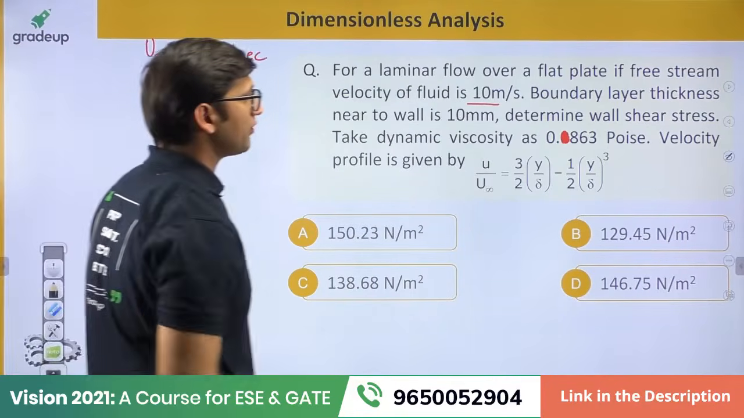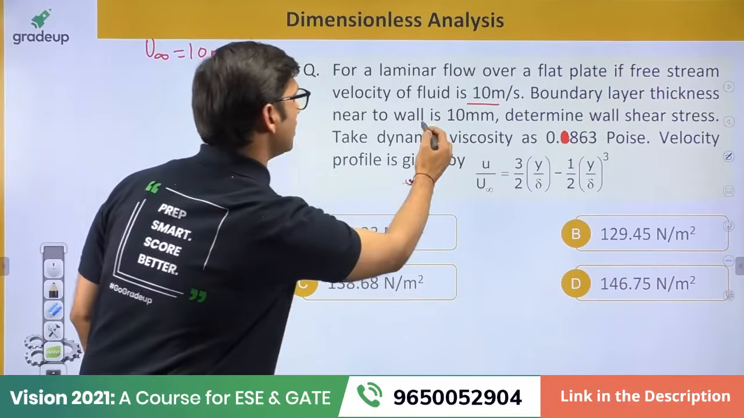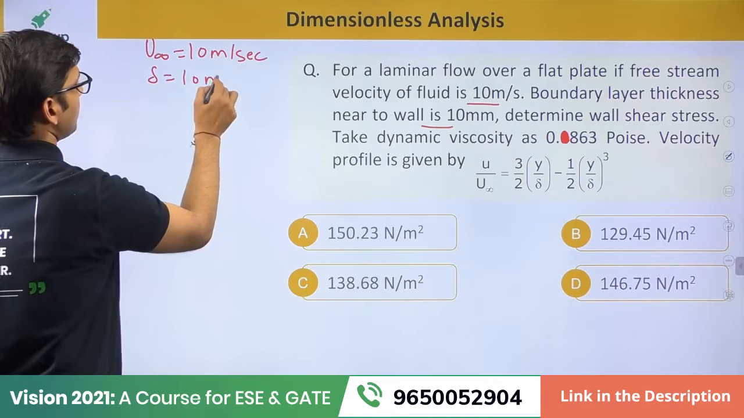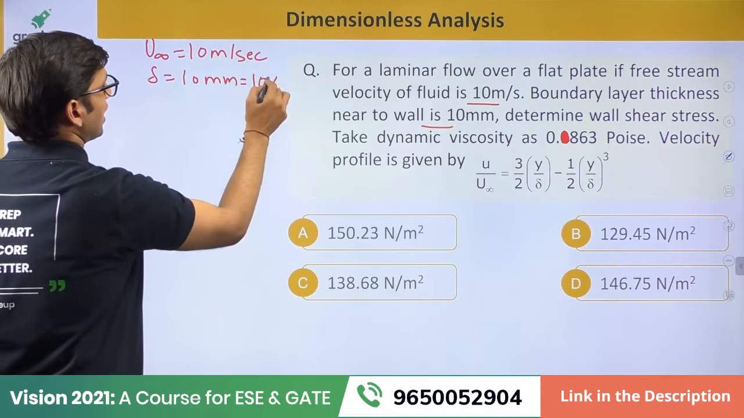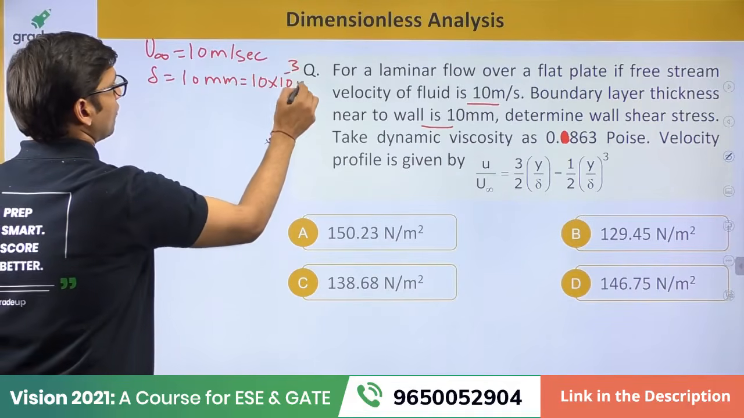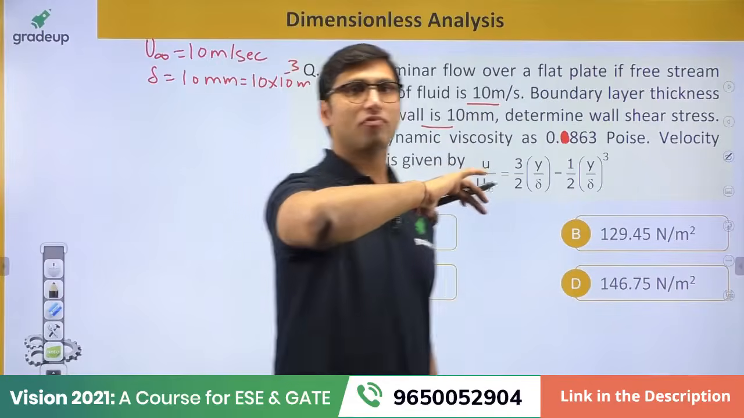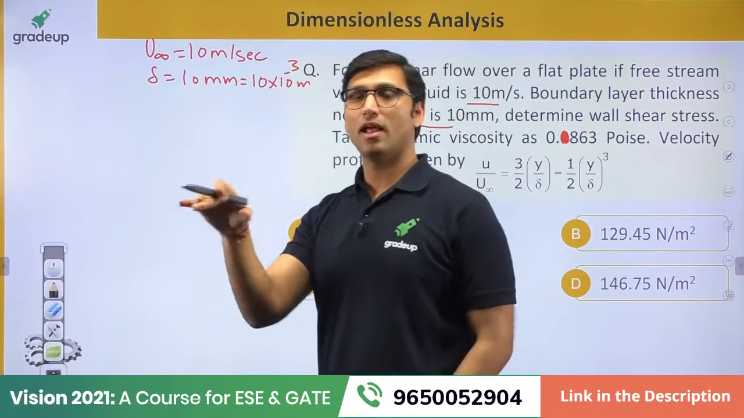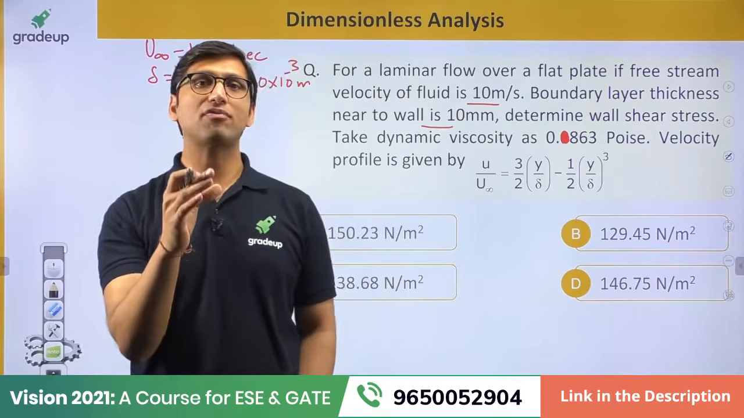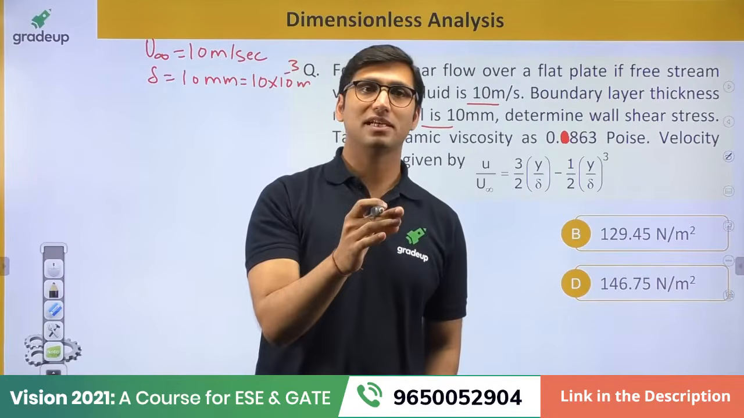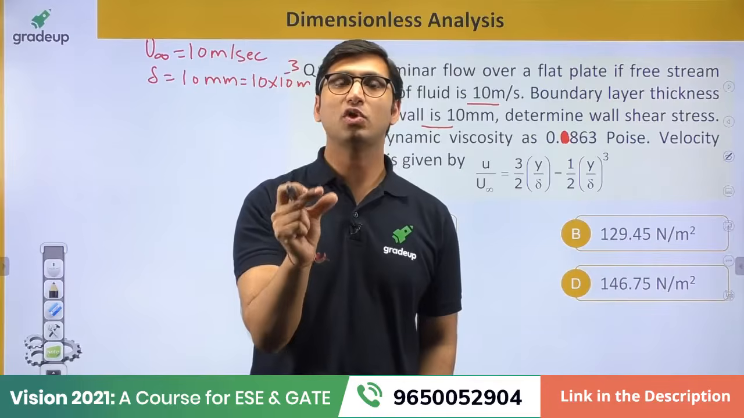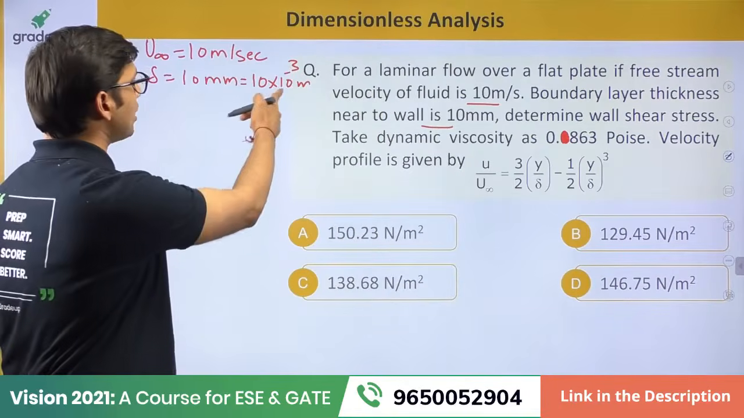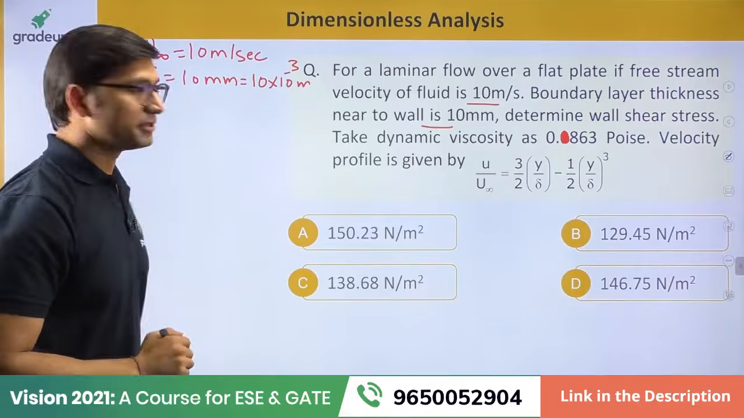Let us take the data which is given here. Boundary layer thickness near the wall is 10 mm. So boundary layer thickness is equal to 10 mm. You have to convert it into meter, okay. Whenever you are solving any question, whether it is from fluid mechanics or strength of materials or any other subject, you have to convert the units into SI units, okay. So boundary layer thickness is 10 mm, you have to convert it into meter, alright.